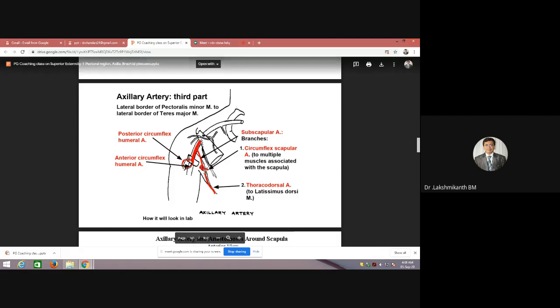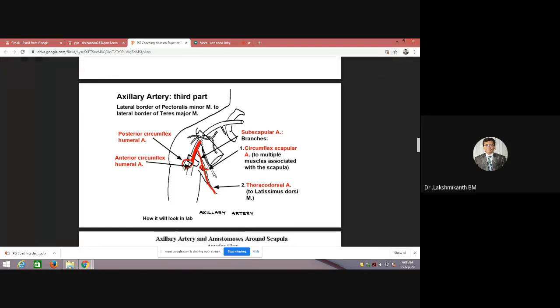It goes along with the latissimus dorsi muscle, accompanied by the thoracodorsal nerve. Next, we have the anterior circumflex humeral artery and posterior circumflex humeral artery. This is going to form around the surgical neck of the humerus.